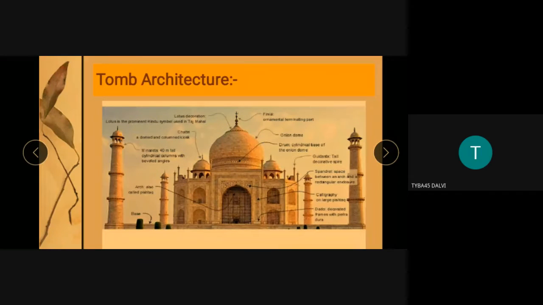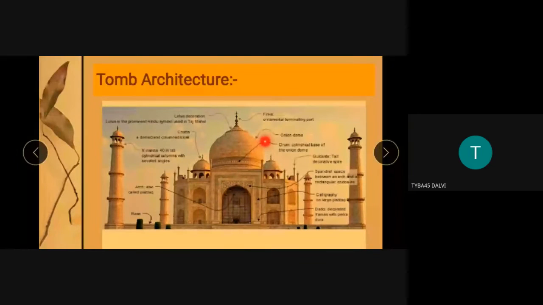Then what is a squinch? A squinch is inside. These are binding joints which are not visible from outside. They are internal architectural ornaments. A squinch is a small arch. Whenever the arch is constructed, or these chhajjas are built on the top of the building, they are built not with columns but attached with the squinch.